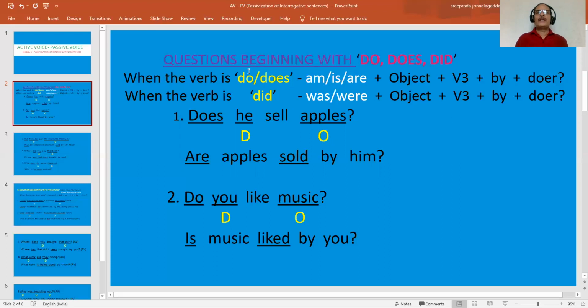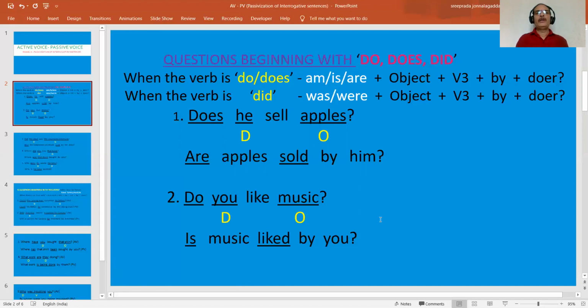Now, let us discuss how to change a sentence in interrogative form into passive form, especially when the verb given in that sentence is either do, does, or did. Let us look at the examples here.